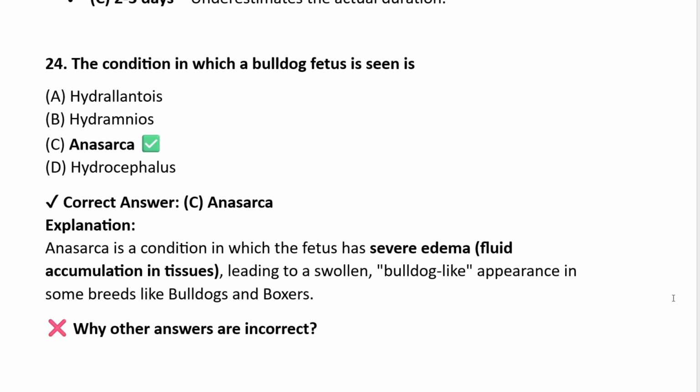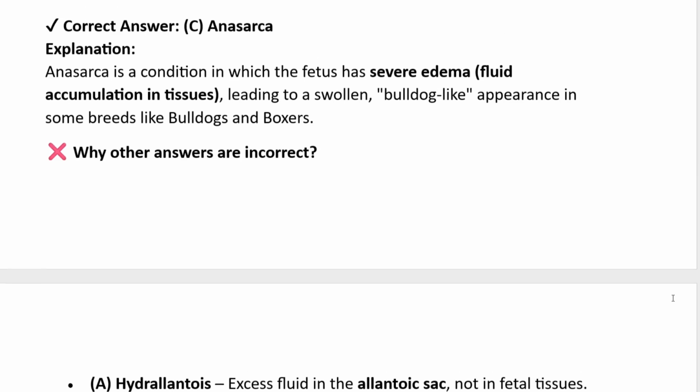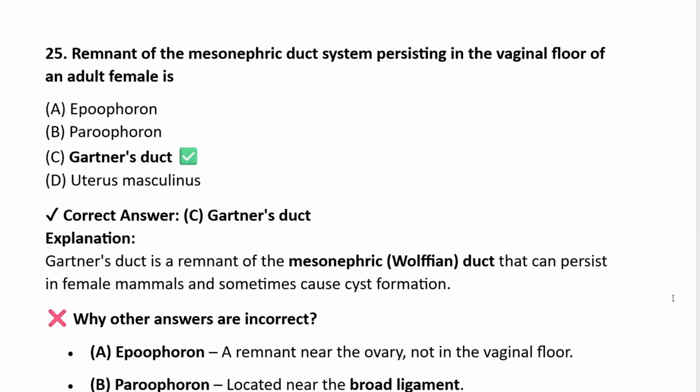Why other answers are incorrect? Hydroallantois, excess fluid in the allantoic sac, not in fetal tissue. Hydroamnios, excess fluid in the amniotic sac. Hydrocephalus, enlargement of head due to fluid buildup in the brain, not generalized swelling. Okay, so that's why the correct answer is anasarca.